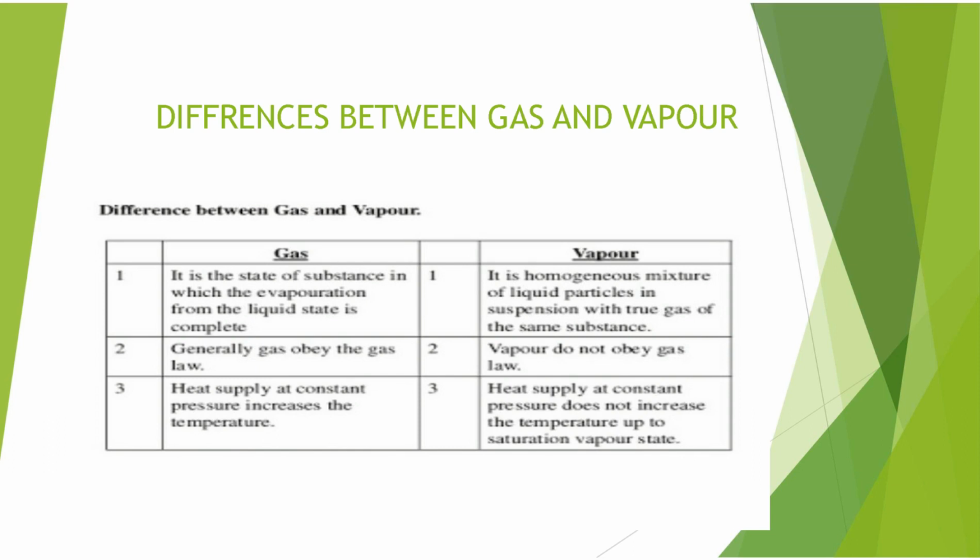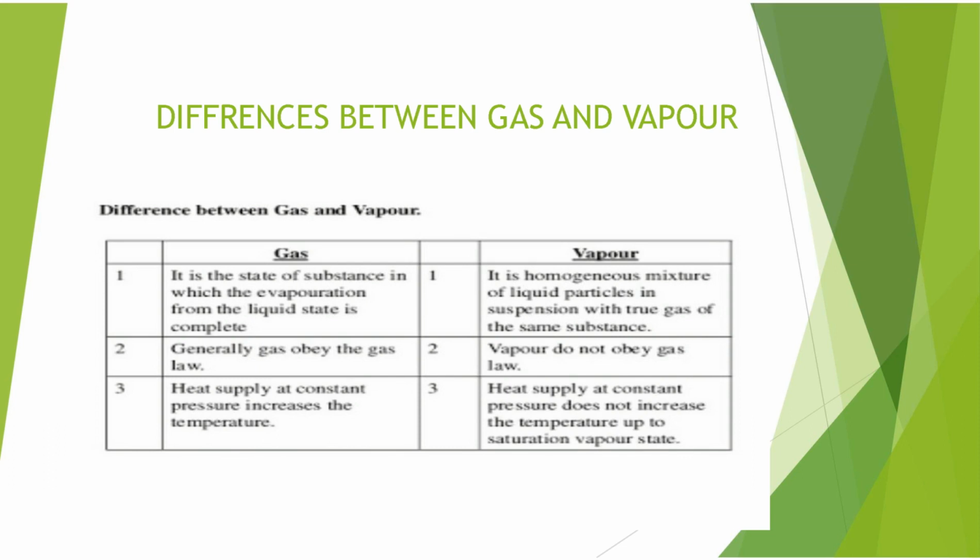In gaseous state, the evaporation of the substance is complete. You know what evaporation is? When the liquid state changes into the gaseous state in the presence of sunlight, it is called evaporation. You have to learn all these terms in science. What is evaporation? What is vapor? What is condensation? I have taught you earlier. So vapor is a mixture of gas and liquid.